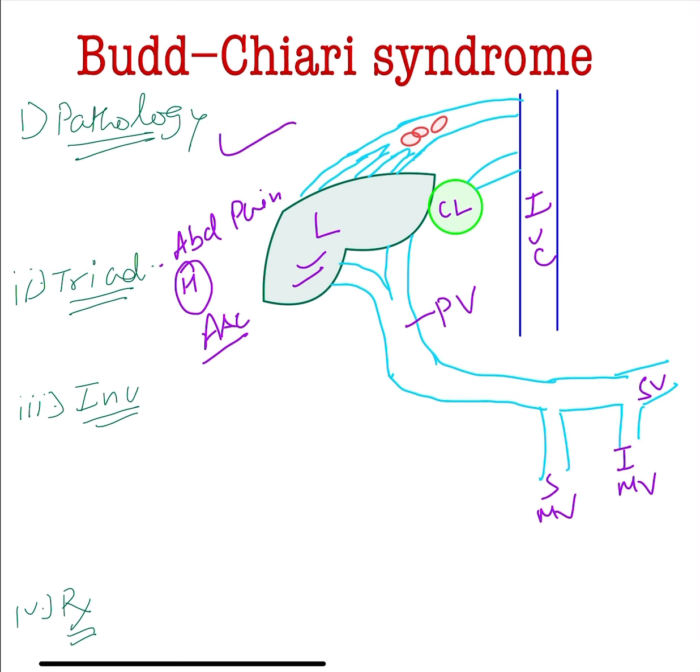Since the caudate lobe of the liver has direct drainage to the IVC, the hypertrophy of the caudate lobe will be seen in the CT scan. So very peculiar of Budd-Chiari syndrome is isolated hypertrophy of the caudate lobe of the liver. This will be seen in the CT scan.